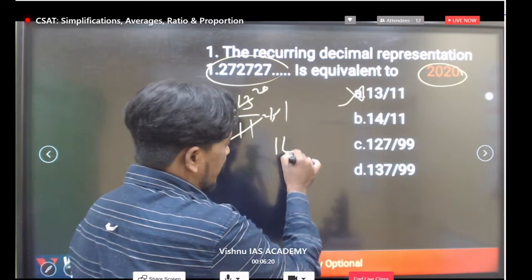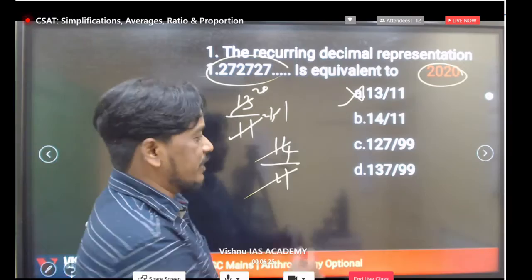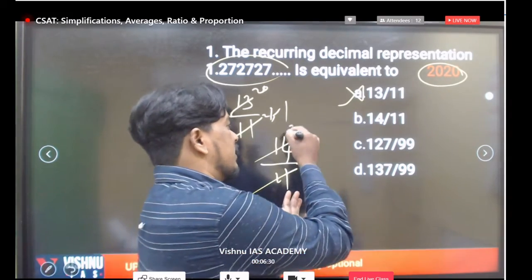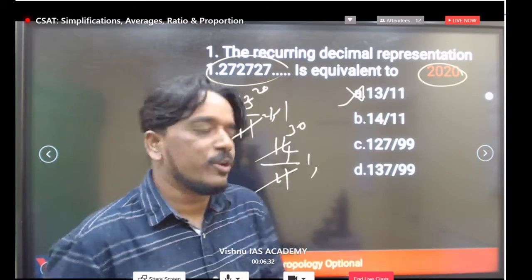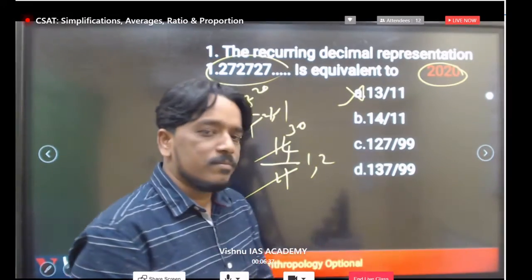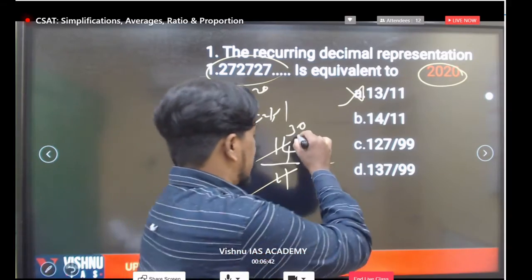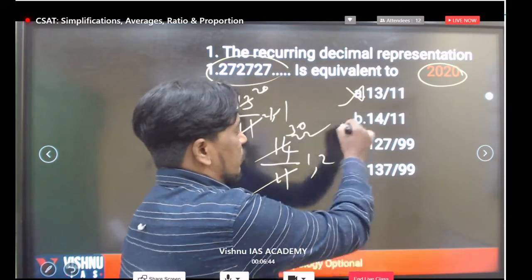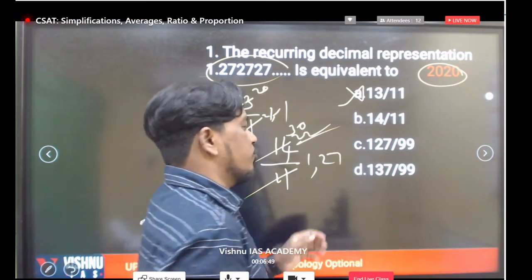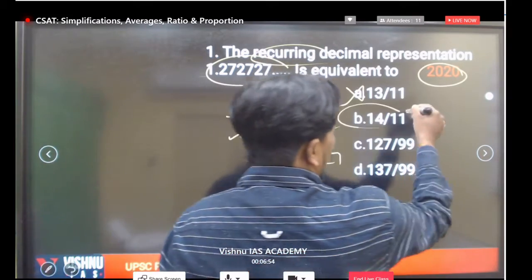Now if you take 14 by 11, just simplify this. One time again, 14 minus 11, we get 3, and if you take a point here, 30, and take 2 times 22 like this, if you subtract 22 here, clear? So 30 minus 22, we get 8, then 80 and 7 times, so 1.27. This recurring decimal we will get only for 14 by 11.